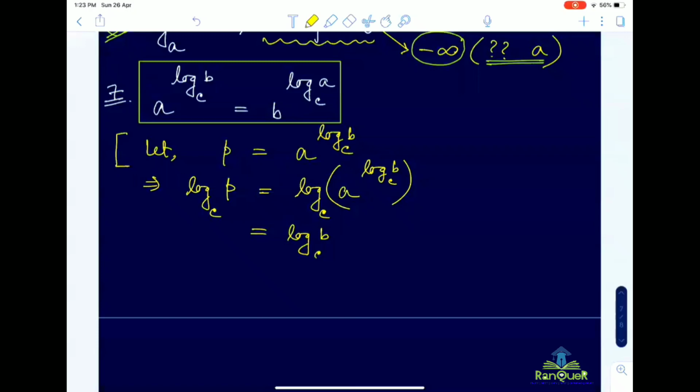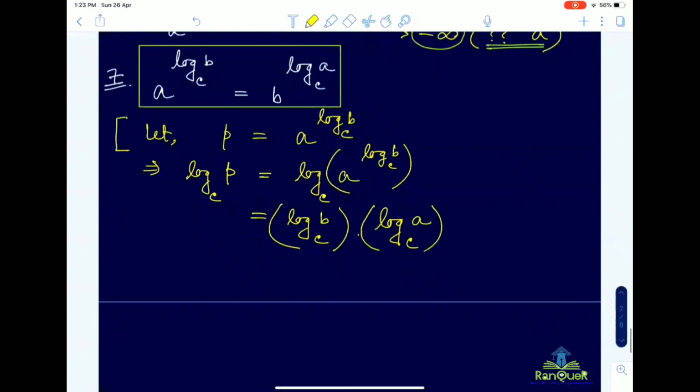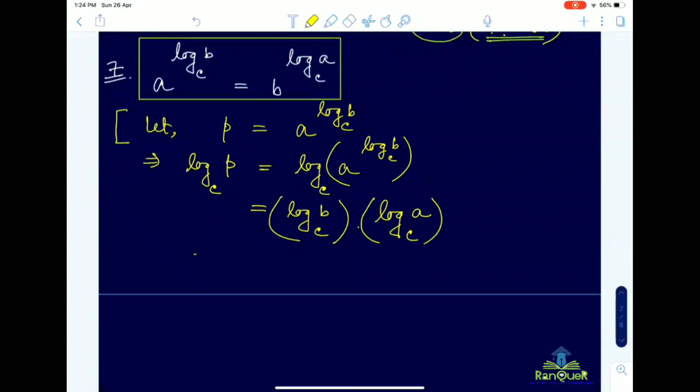Log b base c into log a base c. Are you getting my point up to this? Yes, sir. Since they are just the product of two logarithms, we can interchange their position. It is log a base c into log b base c, same thing I have written. Now, considering this as the exponent of b, we can move this as the exponent of b.